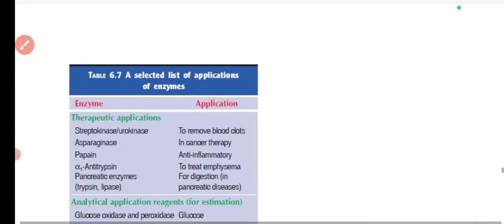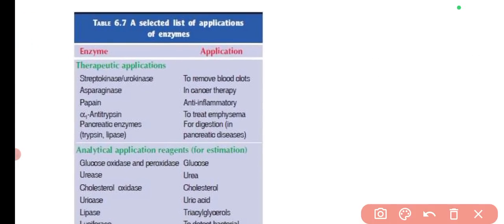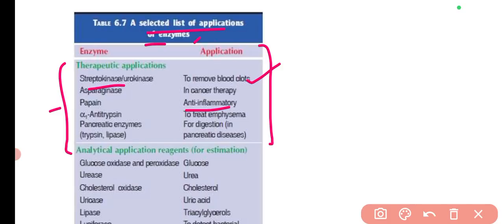Then the next table is regarding the selected list of applications of enzymes. So there are different enzymes and the application of these enzymes, like papain, it is anti-inflammatory, streptokinase, urokinase, these are used to remove blood clot, asparaginase in cancer therapy. This is important, asparaginase is important.